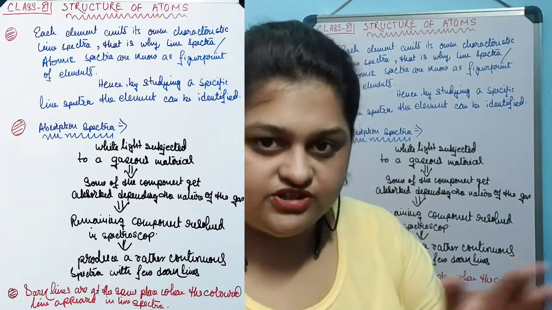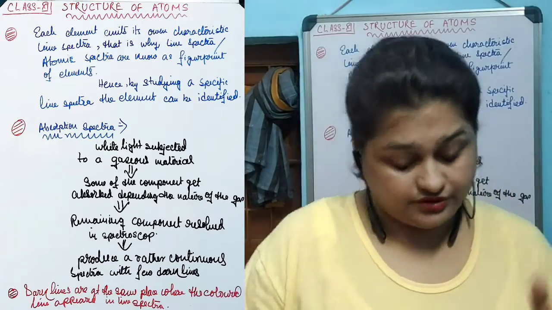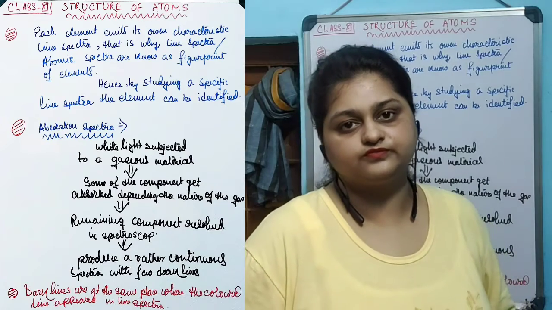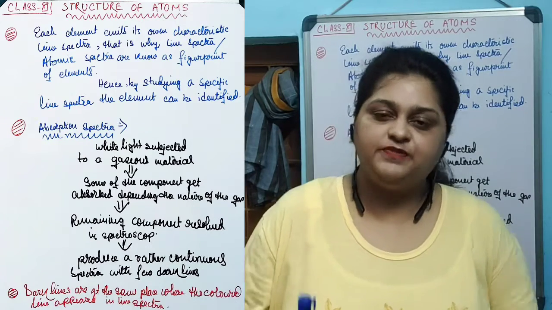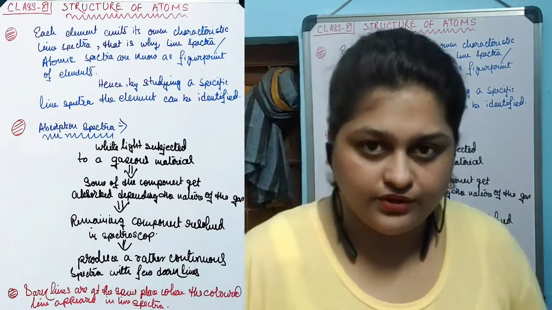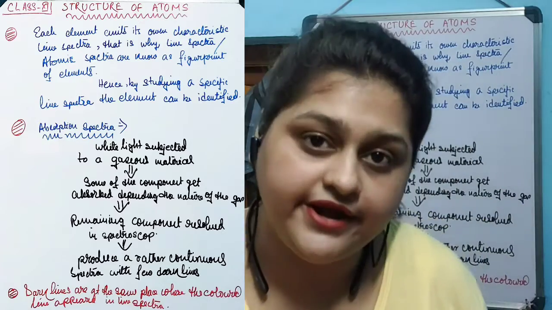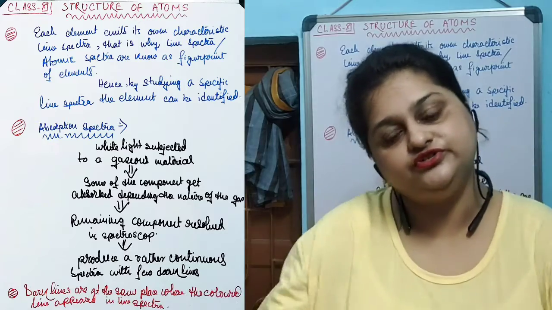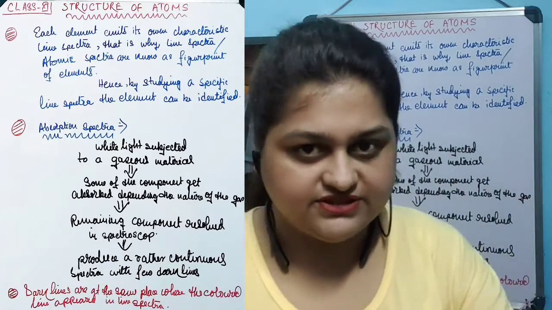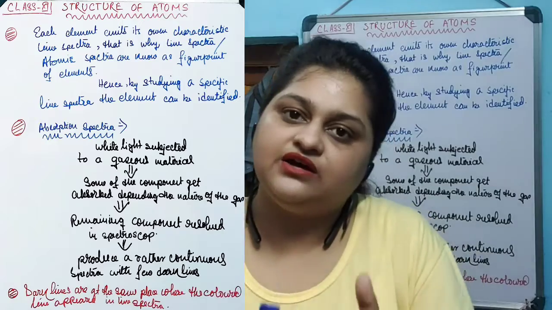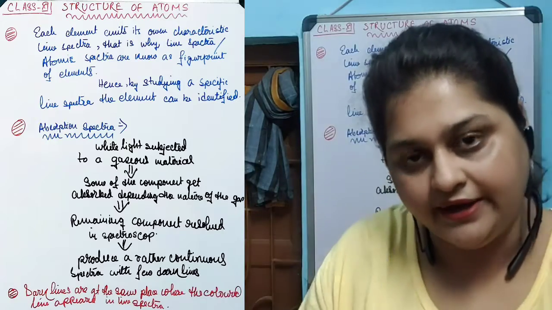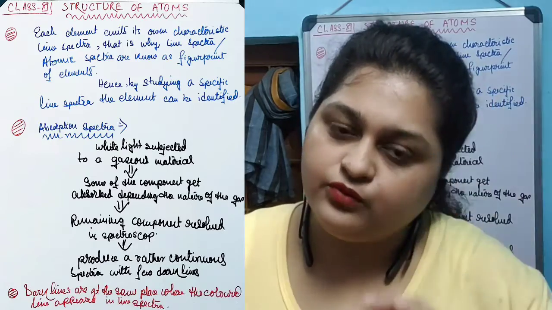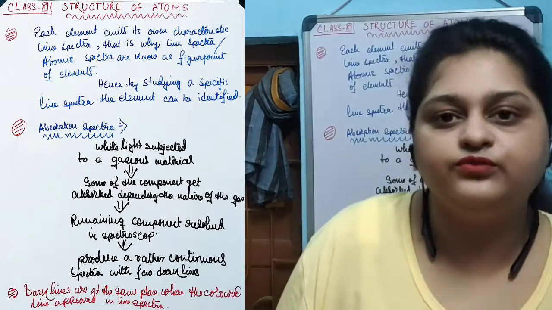When white light is subjected to gaseous substances, line spectra or atomic spectra were created when the gaseous substances were irradiated and started to emit radiation. When the radiation is resolved, we get a spectrum which has a continuous black band with colored lines in it, a specific few colored lines within this.